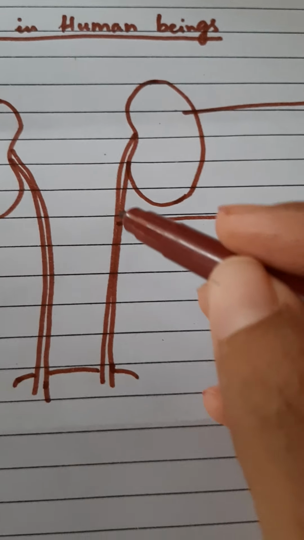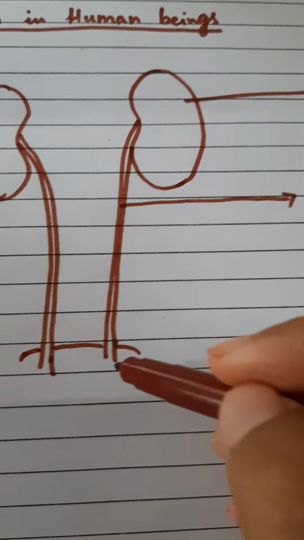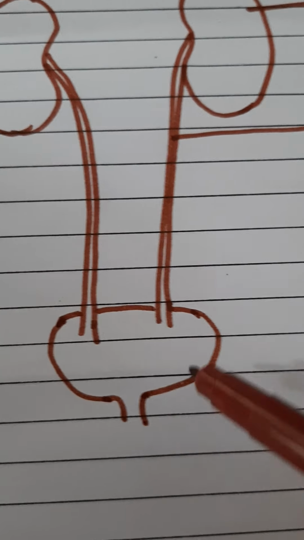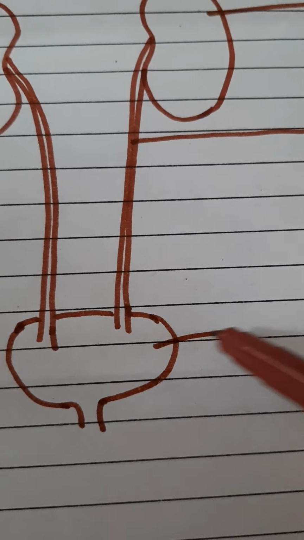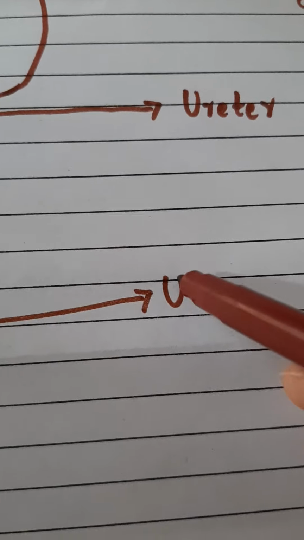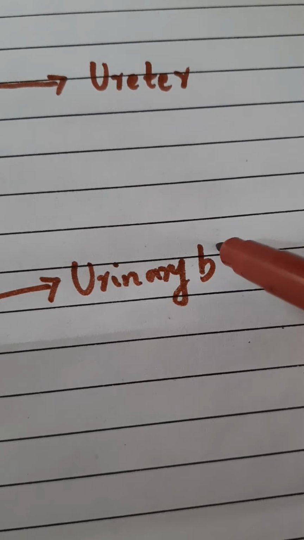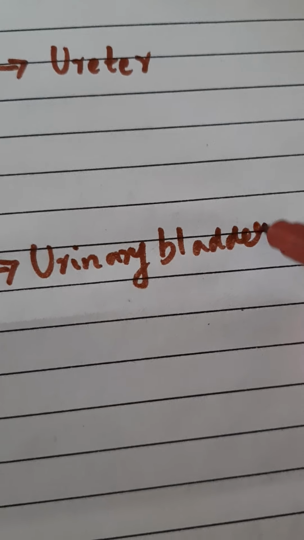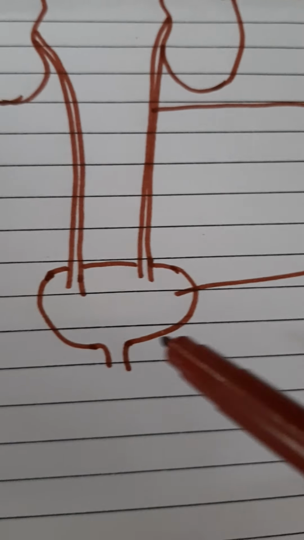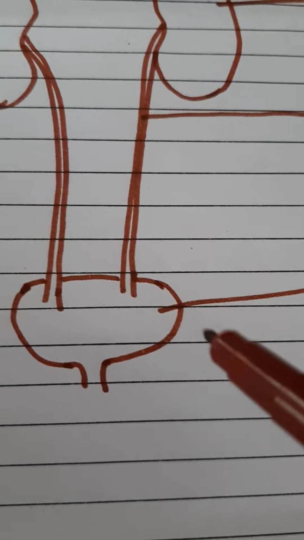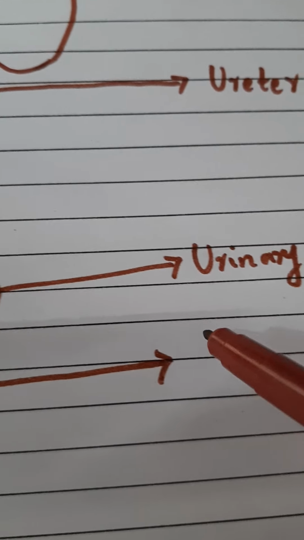The urine which is coming out through the ureter will enter into the smooth muscle structure which is called urinary bladder. The urinary bladder is made up of smooth muscles, so they can relax and contract. Urinary bladder will store the urine for some time, and when it has to be released, it will be released through the opening which is called urethra.